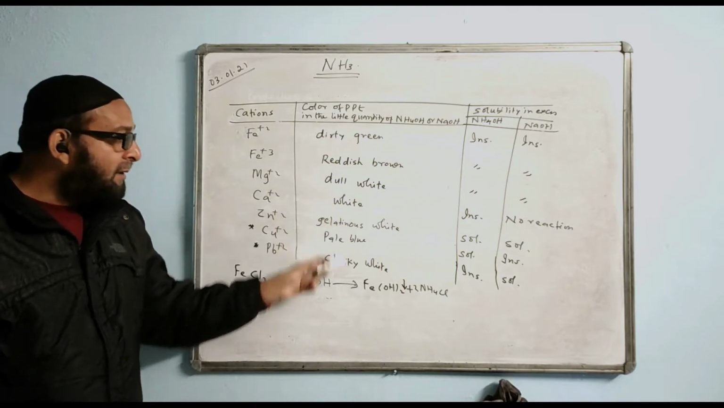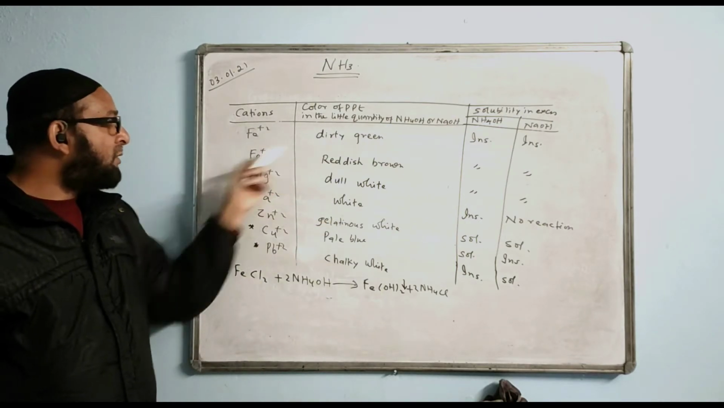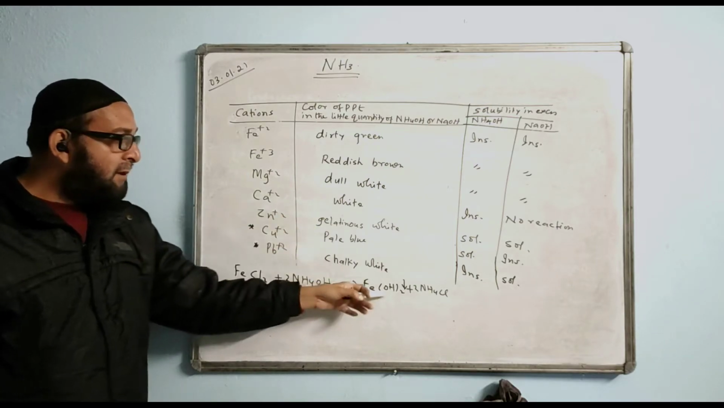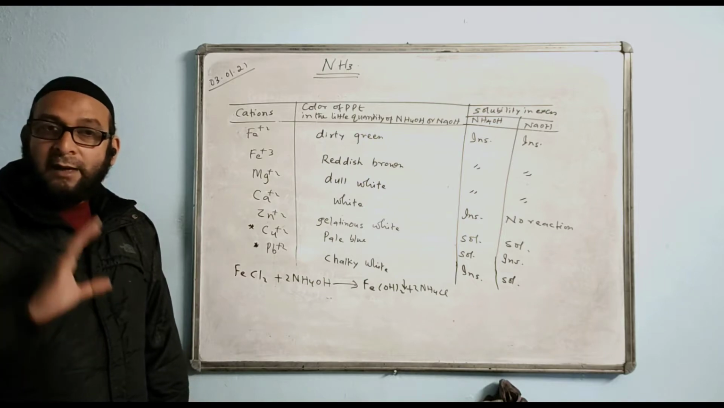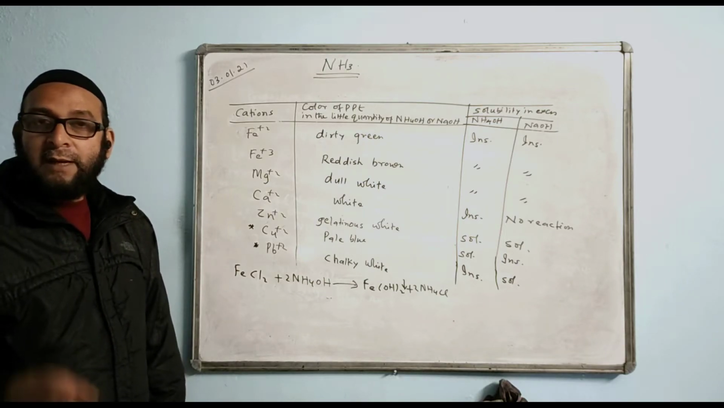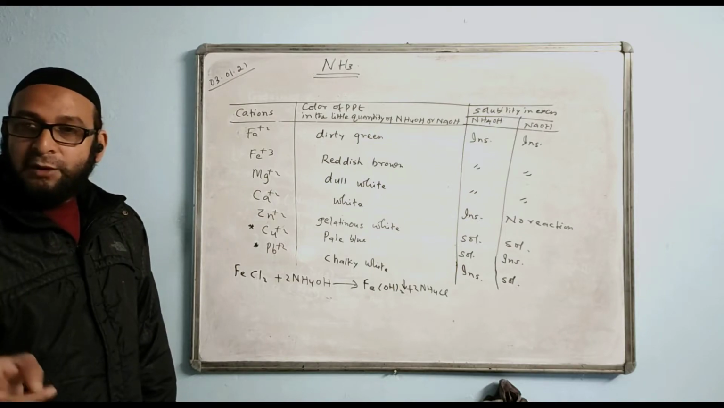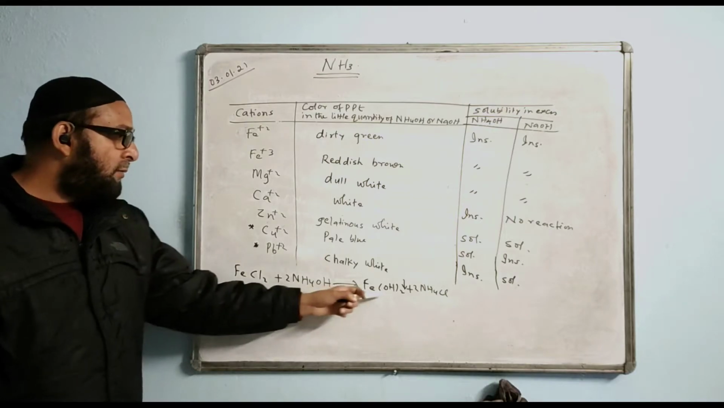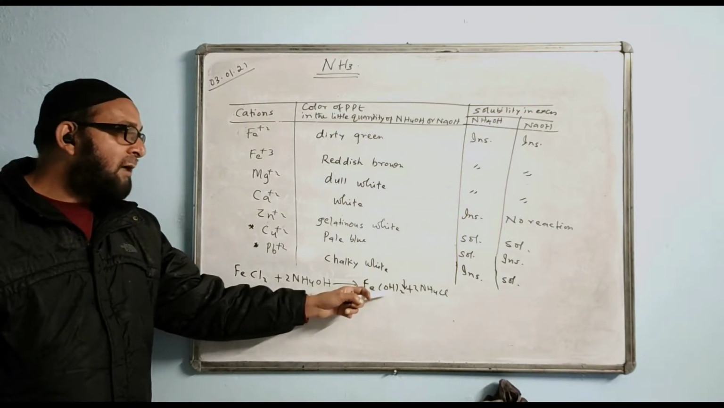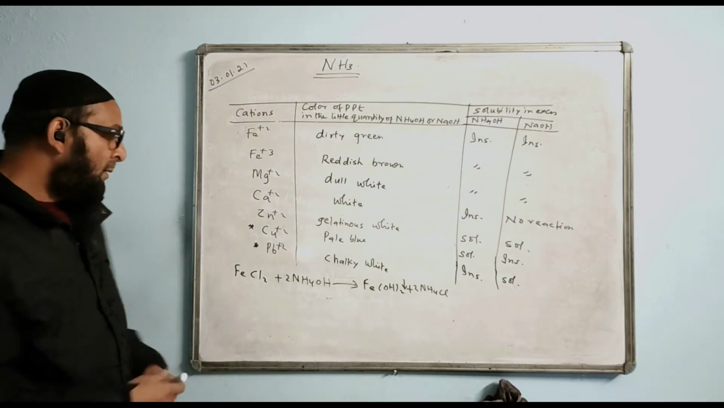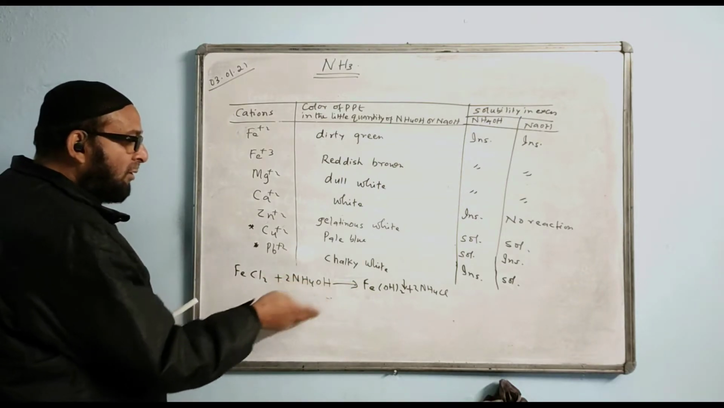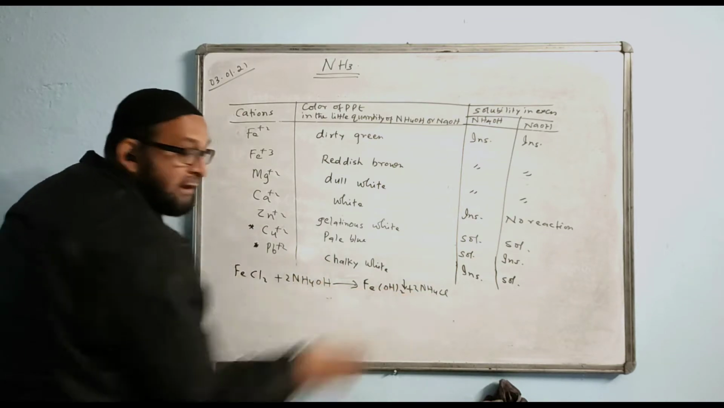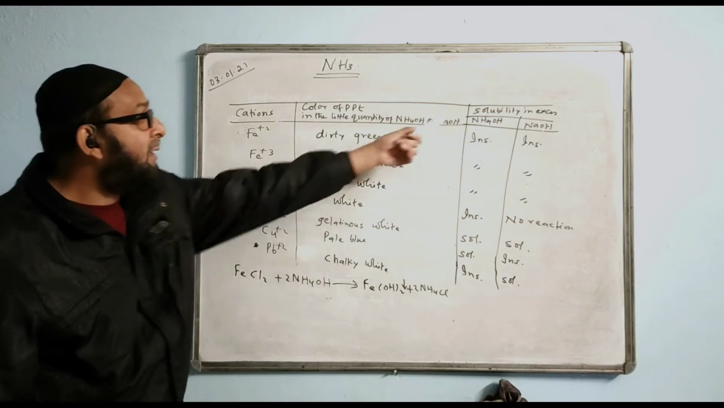All the precipitates are here in the form of their hydroxides: ferrous hydroxide, ferric hydroxide, magnesium hydroxide, zinc hydroxide, copper hydroxide. All of them are there in the form of hydroxides. And all the hydroxides are insoluble except those of sodium, potassium and ammonium. So the color of ferrous hydroxide is green, even if you take little quantity or excess. With NaOH also, if you add NaOH here, the answer will become Fe(OH)2 plus NaCl.